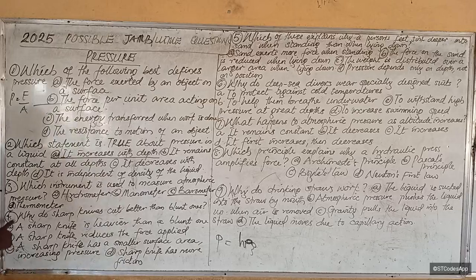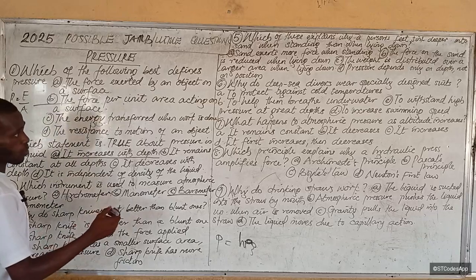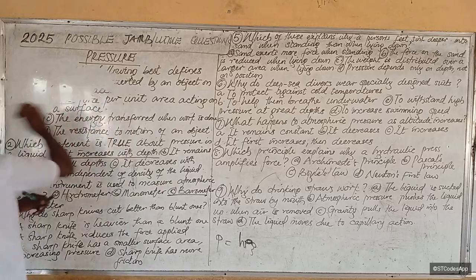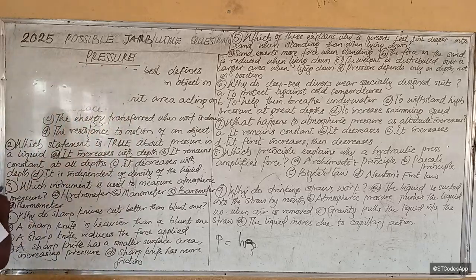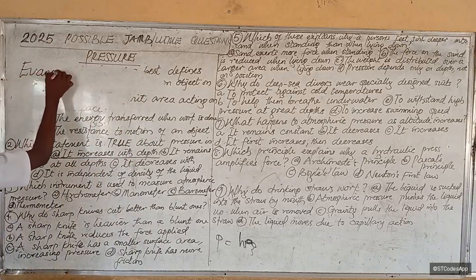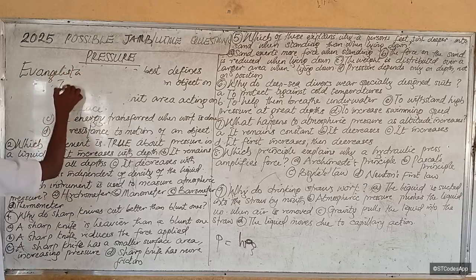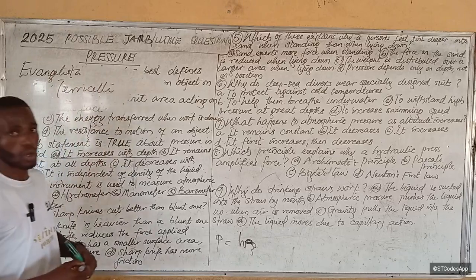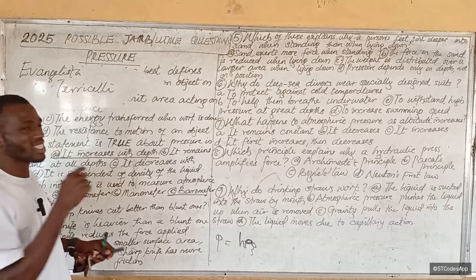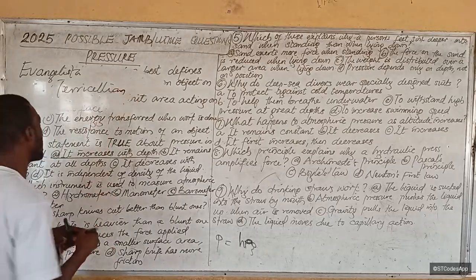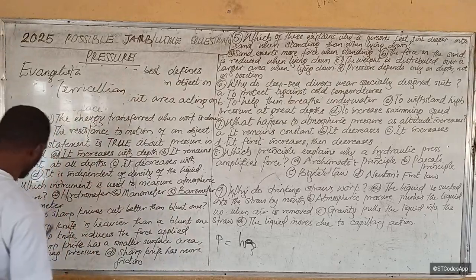Now let's go. And of course, the first barometer was made or built by, I think I remember his name as Evangelista. Yes, Evangelista Torricelli. That's why the most commonly used barometer is the Torricellian barometer, named after Evangelista Torricelli.